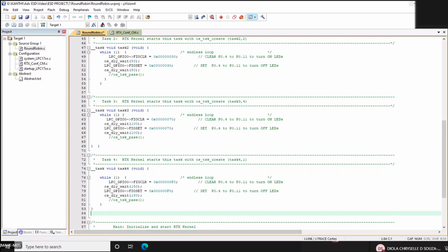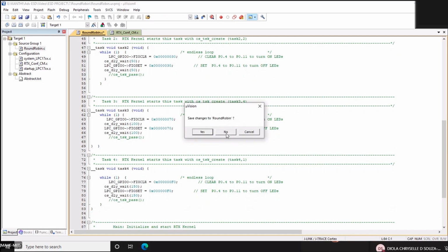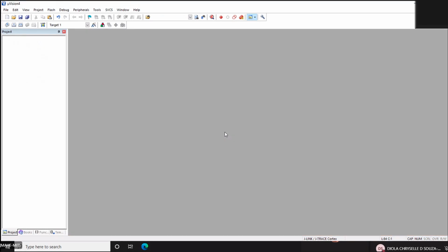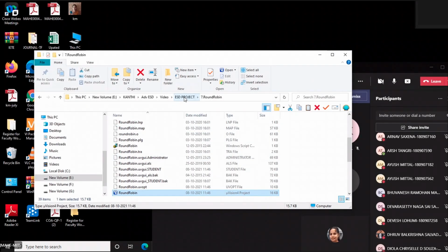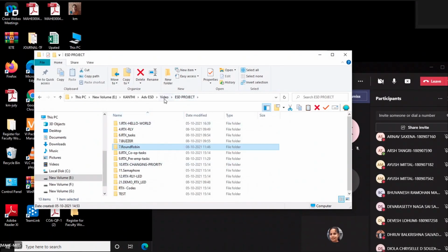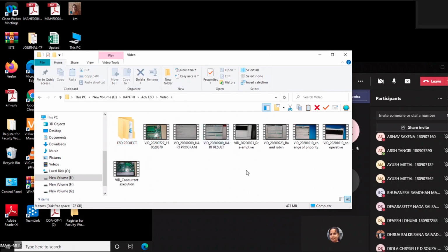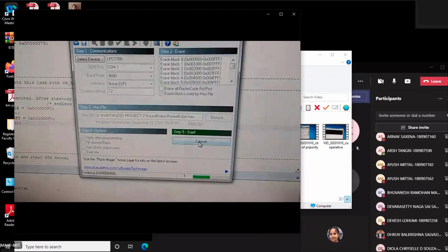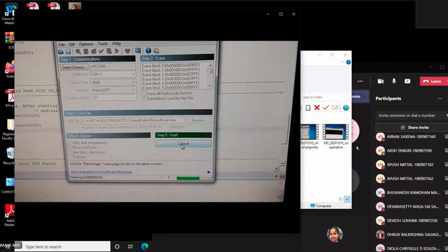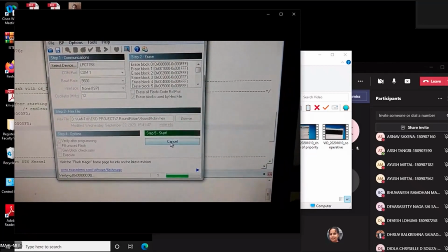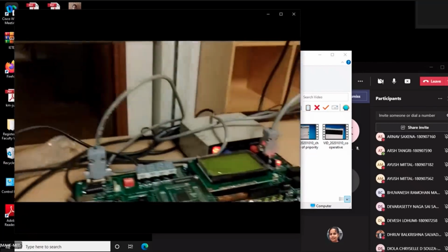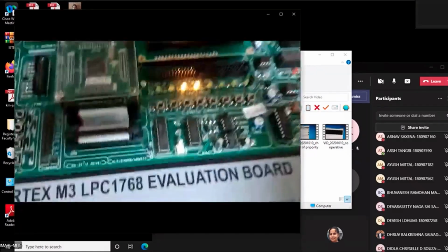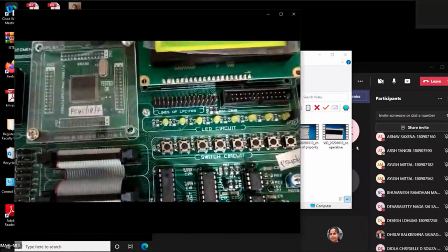So now let us go to round robin. I think it's very simple code. It's running safe.